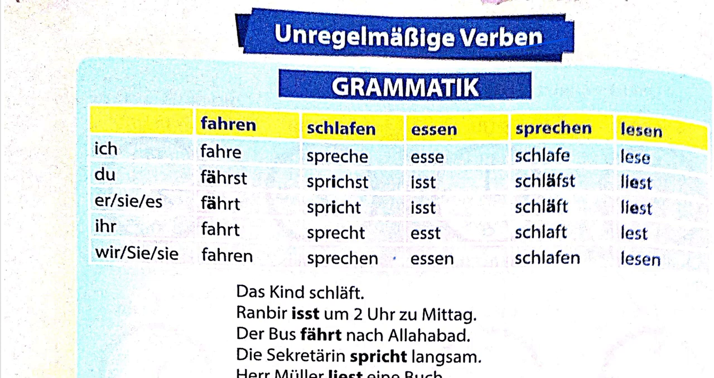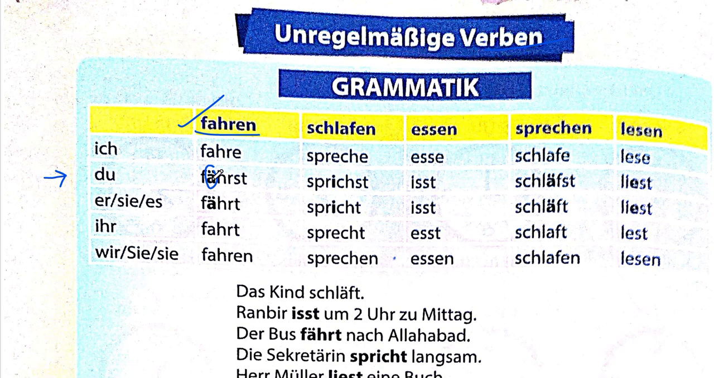So we have firstly fahren. Fahren means to travel. With ich, it will be fahre. The point where the difference comes is at du. Instead of fahrst, you will write fährst. A with umlaut comes. That's the simple difference.